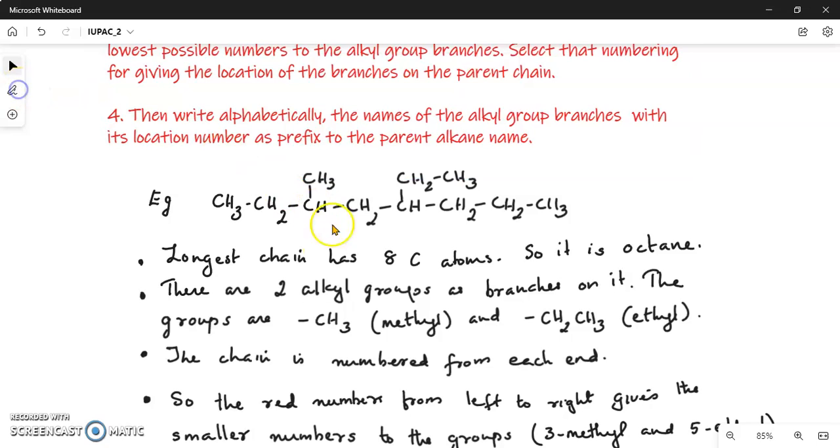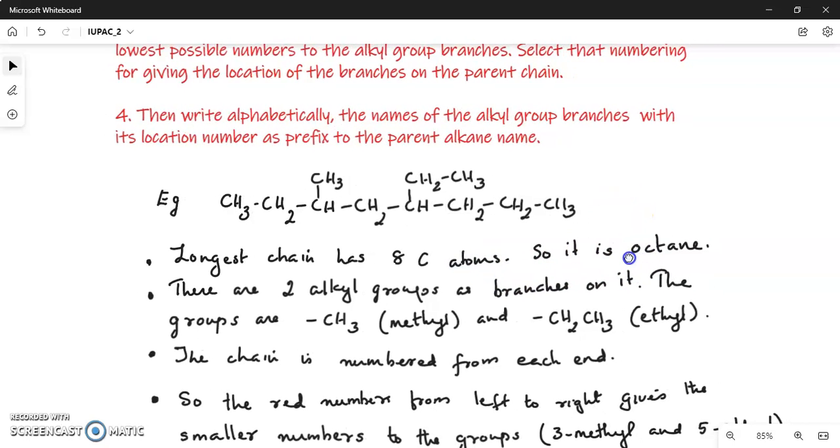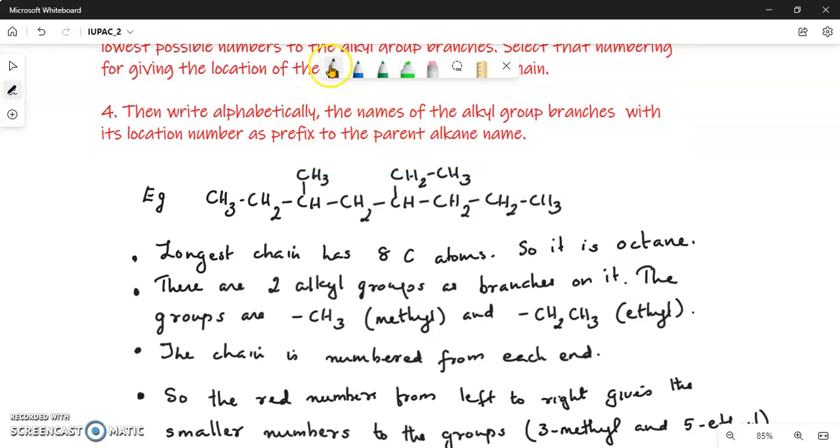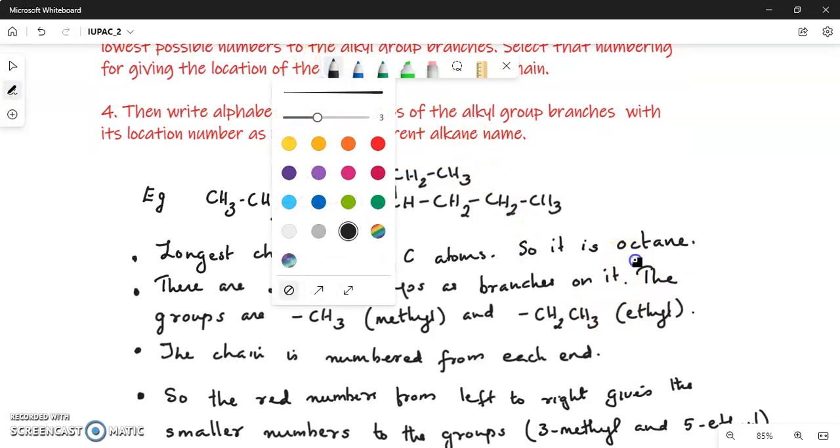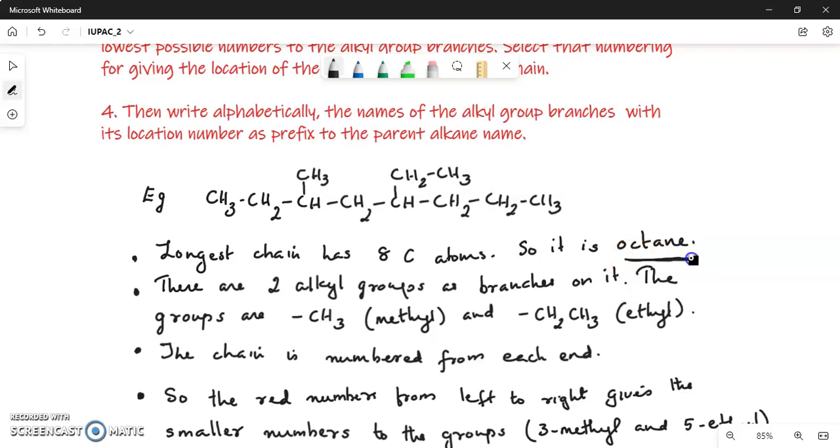Here is a carbon chain with some branches. How can we name this? This is an alkane, we can see clearly because there are only carbons, hydrogens and single bonds. So first step, find the longest chain, which has the longest continuous carbon chain. Here we have found it to be having 8 carbons: 1, 2, 3, 4, 5, 6, 7, 8. This is the longest chain. That will be the parent name because the longest continuous chain has 8 carbons. So the parent name will be octane.